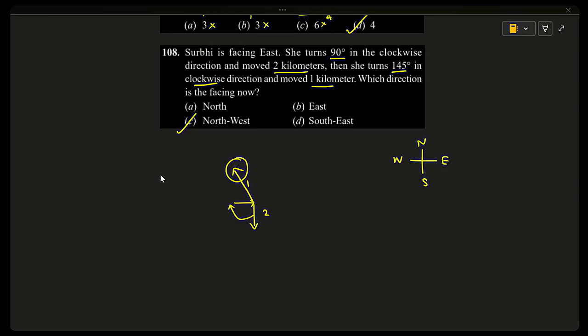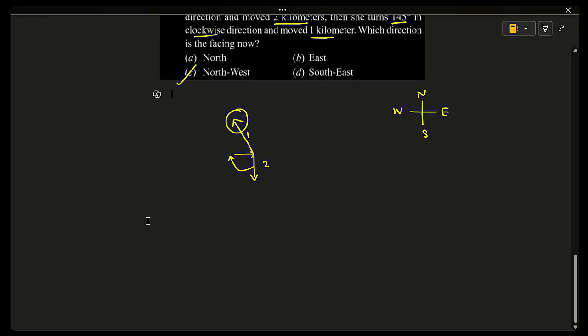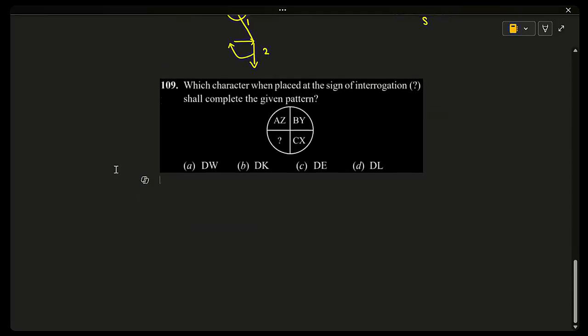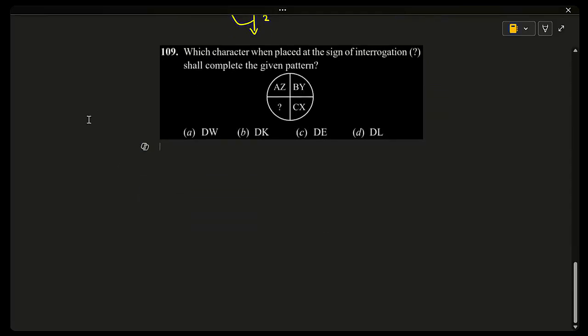And 109. Which character, when placed at the sign of interrogation shall complete the given pattern.